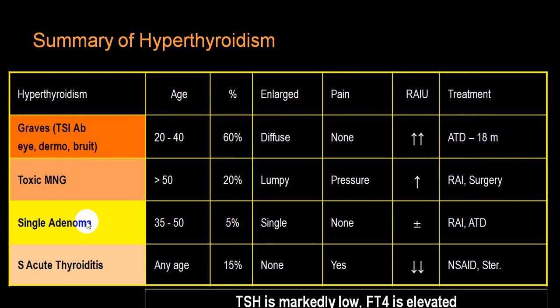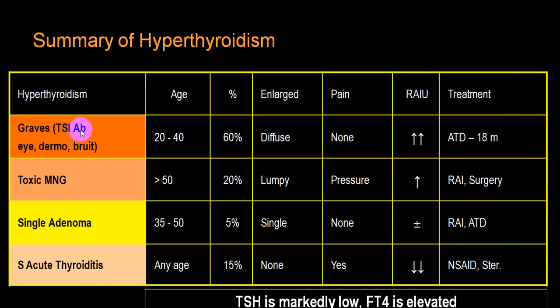In a solitary adenoma or single solitary toxic nodule, radioactive iodine and antithyroid drug are the treatment of choice, where antithyroid drug is first preferred, and surgery is very rarely preferred. And in acute thyroiditis, mainly steroids and non-steroidal anti-inflammatory drugs are preferred. Radioactive iodine should not be utilized.